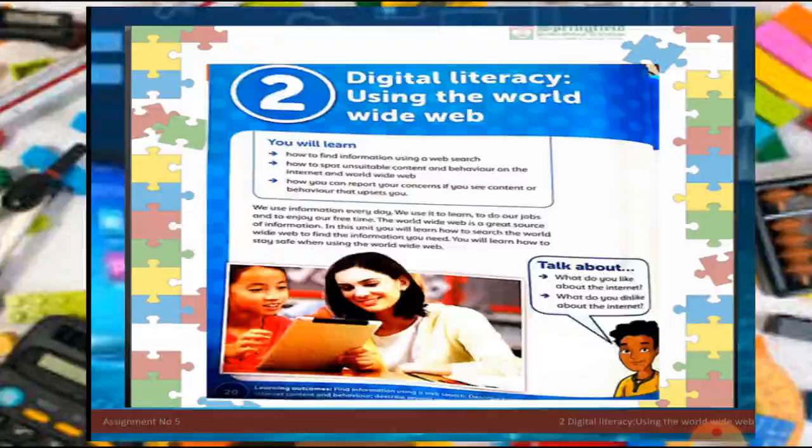Now students, digital literacy using the World Wide Web. WWW stands for World Wide Web. Basically, the World Wide Web is a great source of information to search the world's information. But we have to stay safe whilst using the World Wide Web, which means the internet.